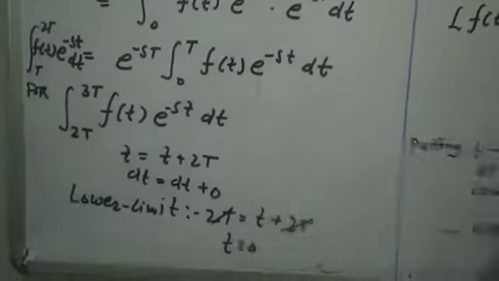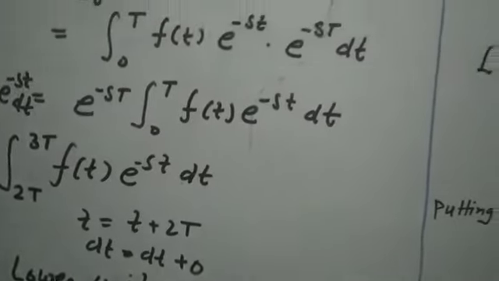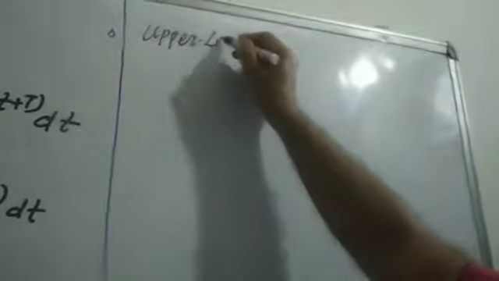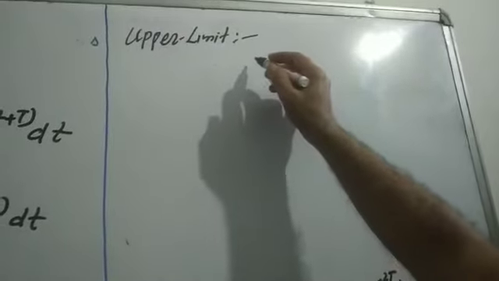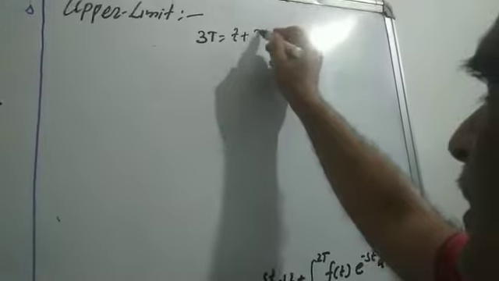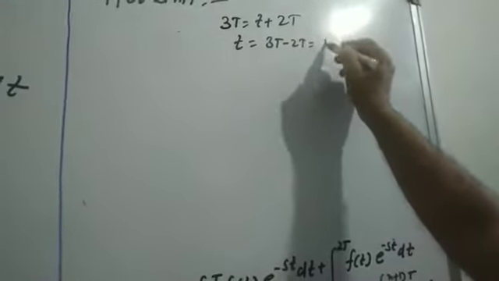Now the upper limit, we consider the upper limit. For considering the upper limit, substituting t is equal to 3T. Here substitute 3T is equal to t plus 2T. So t is equal to 3T minus 2T, which is T.